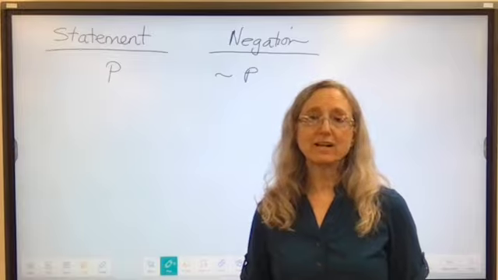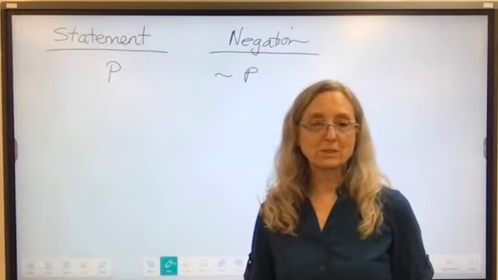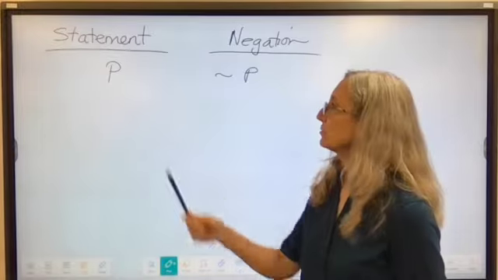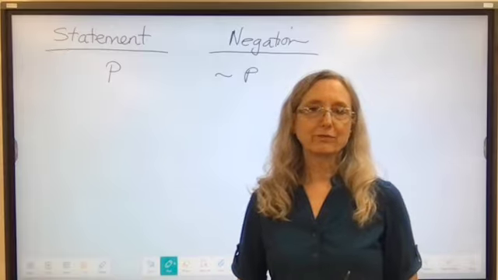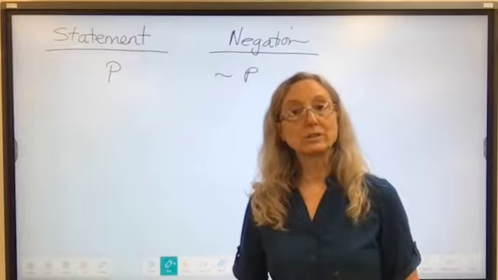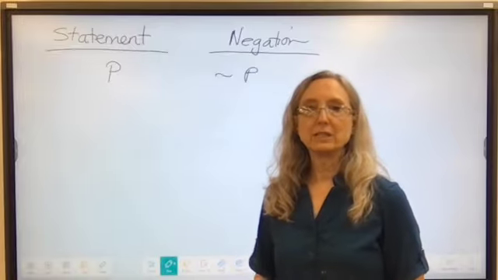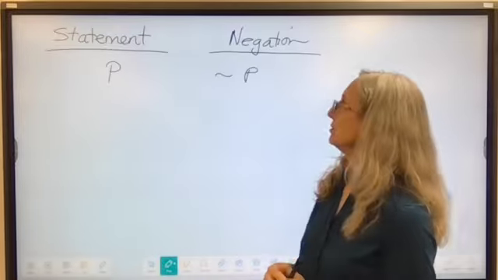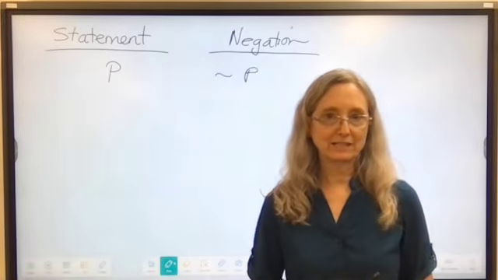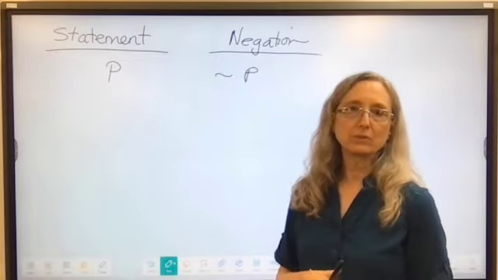In the study of logic, you give statements a letter. For instance, we could use P, it doesn't have to be P, but it could be. For example, gold is a precious metal would be that statement. It is true. Then the negation of that statement would have this symbol in front of it.